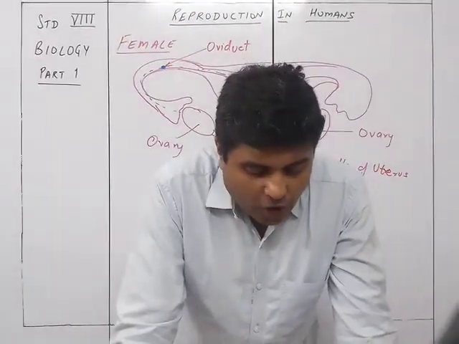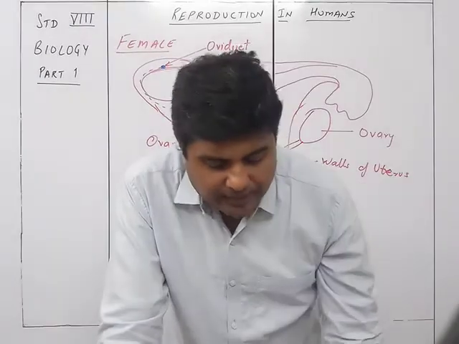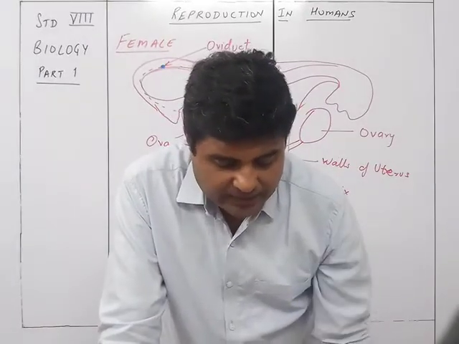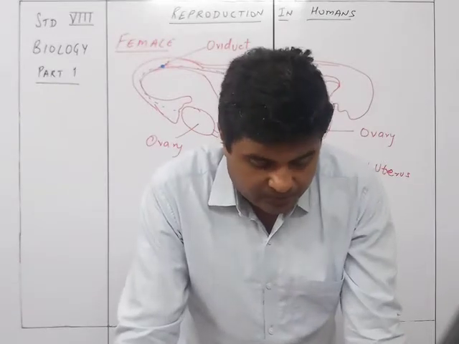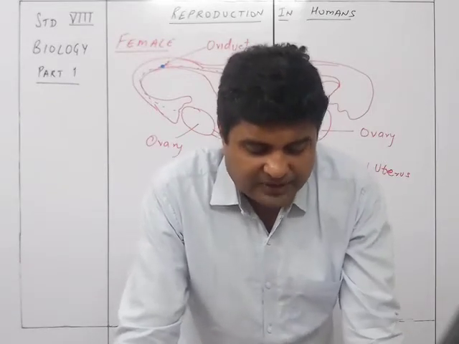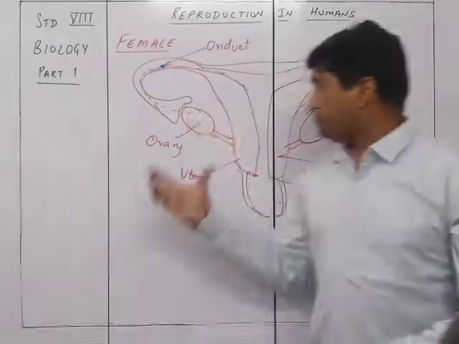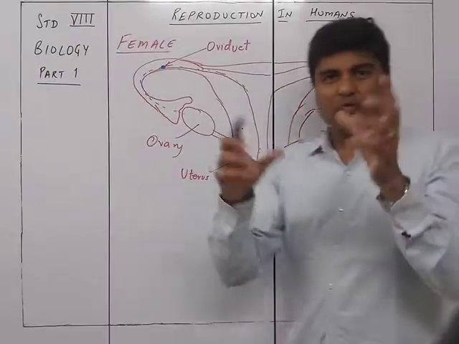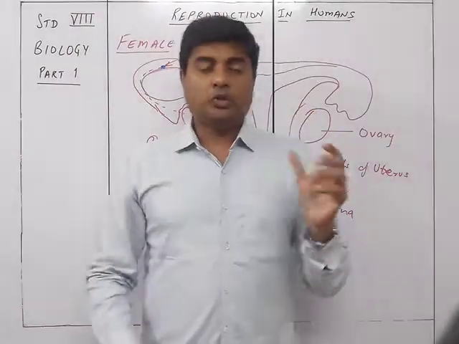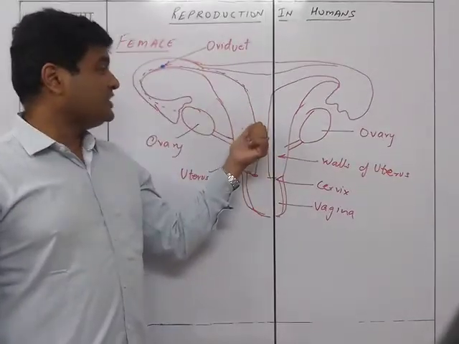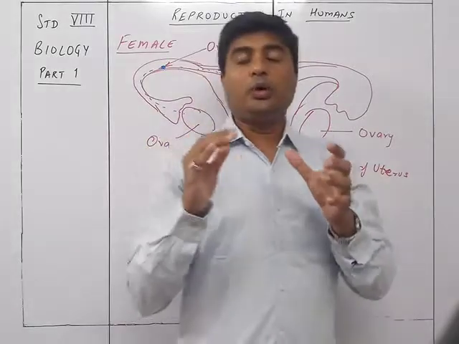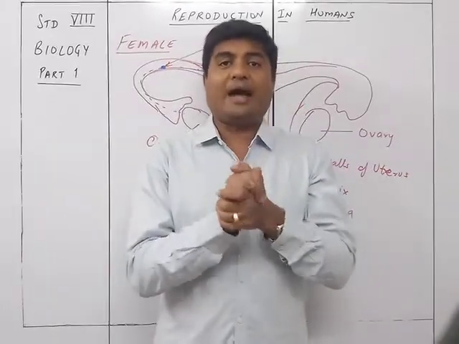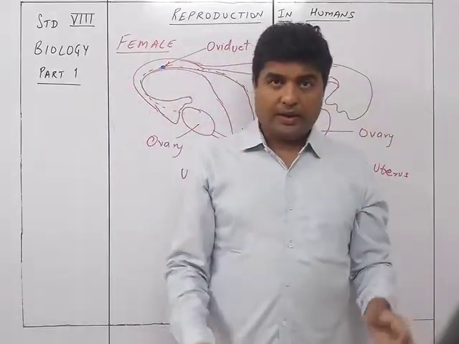The uterus is a hollow, inverted, pear-shaped muscular organ found in the pelvic cavity between the urinary bladder and the rectum. The embryo grows and develops in the uterus. So the uterus is this pear shape. Pear खाते हैं वो pear जैसे ही दिखता है ना ऐसा. So it's a pear-shaped thing wherein the walls of the uterus are the place where the zygote, the embryo, is going to get embedded and it is going to grow into a baby.